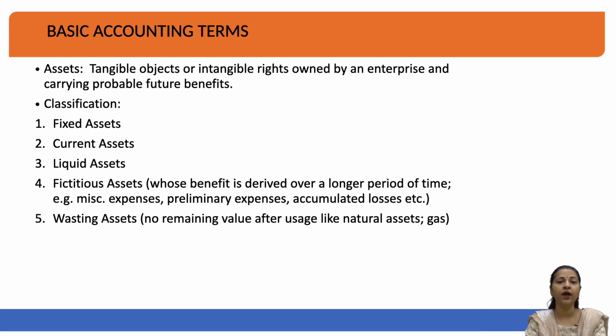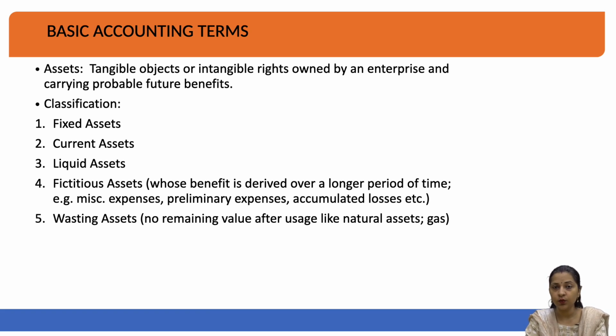Assets may be classified into two types, tangible or intangible, based on their reality. When we talk about tangible assets, examples could be building, furniture, machinery, etc. When we talk about intangible assets, examples could be copyrights, trademarks, goodwill, etc. Assets are something owned by the enterprise and capable of giving you certain returns, certain profits in the future.